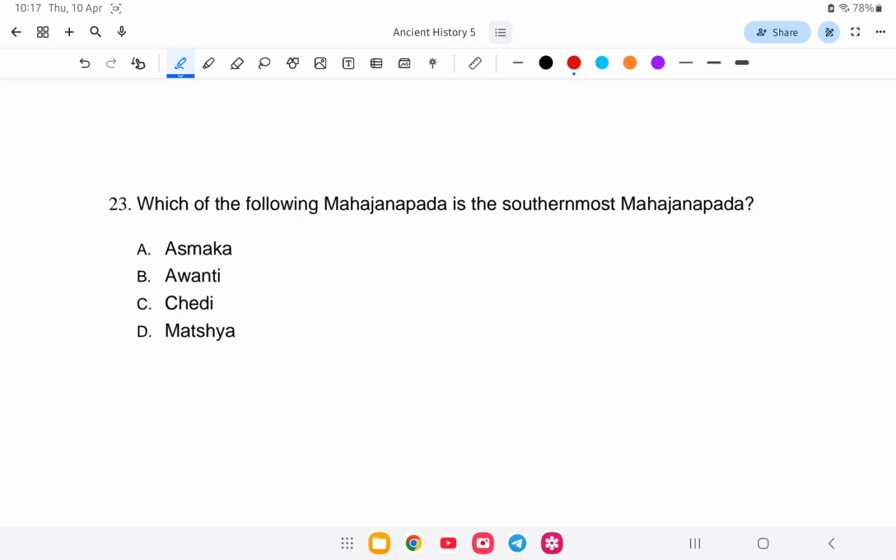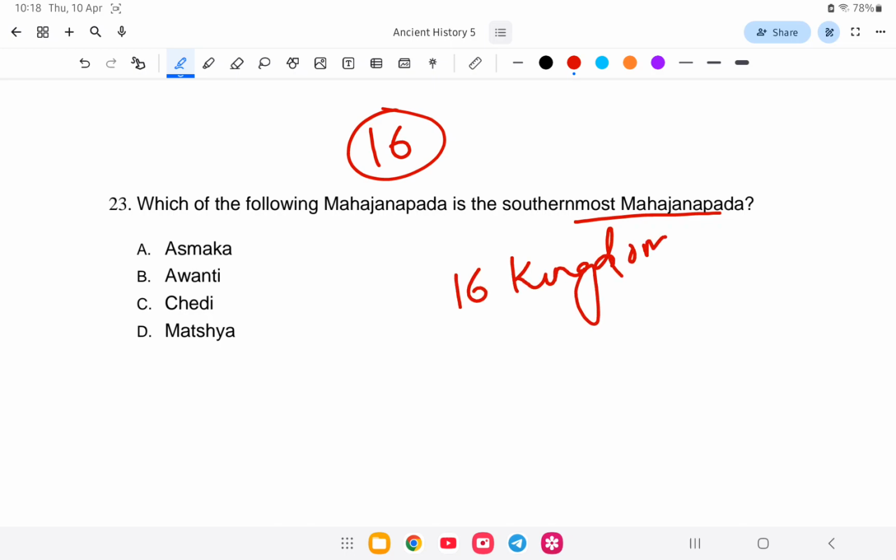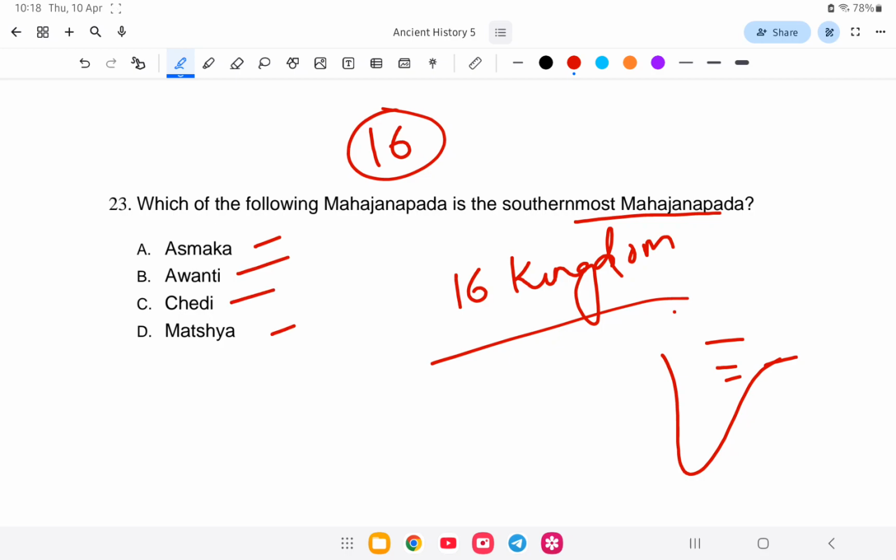Next question. Question number 23. Which of the following Mahajanapadas is the southernmost Mahajanapada? We know that there are 16 Mahajanapadas, that is 16 kingdoms. Among these 16 kingdoms, which is the southernmost in India? Is it Ashmaka, Avanti, Chedi, or Matsya? So which is the southernmost? It is Ashmaka. Let us study in detail about this.